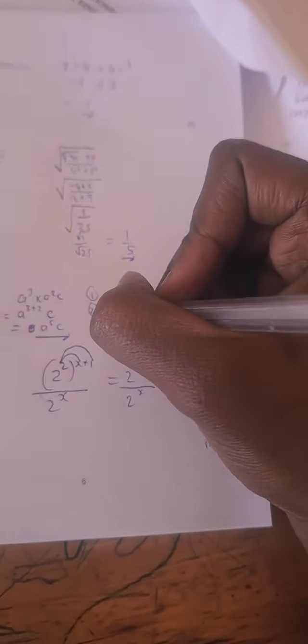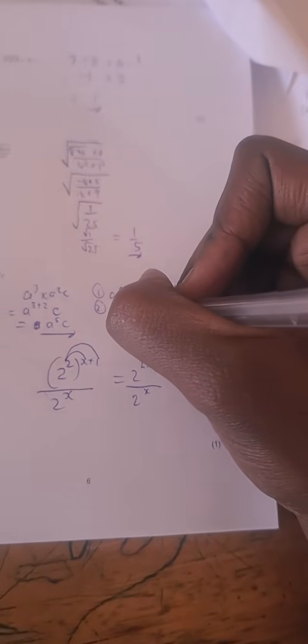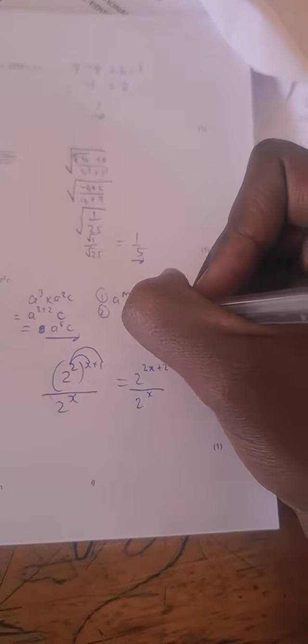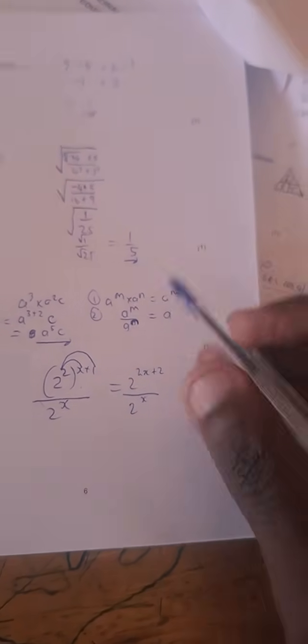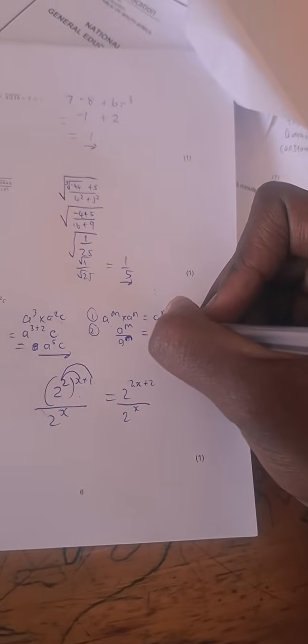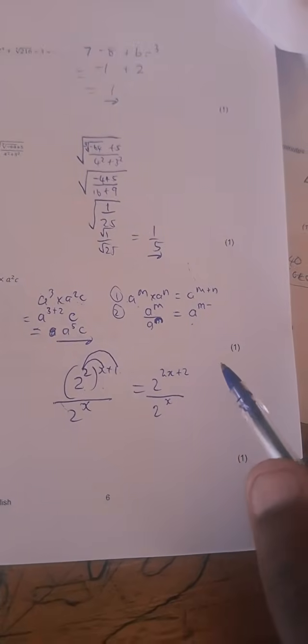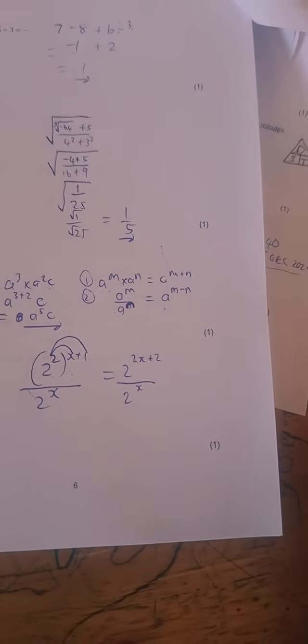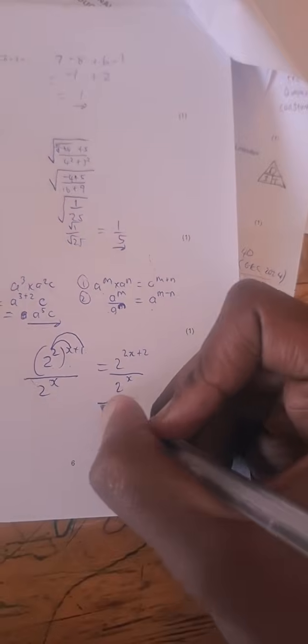Law number 2 of exponents says when you are dividing same bases, a and a, with different exponents, you keep the base, you subtract the what? The exponents. So what do we do here as well?